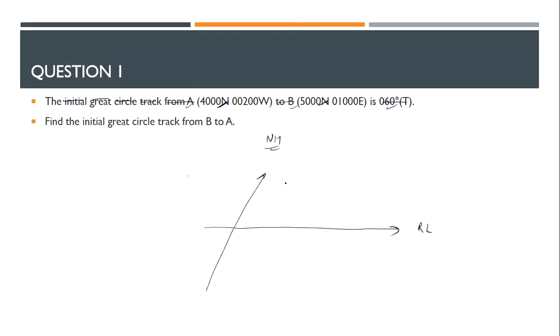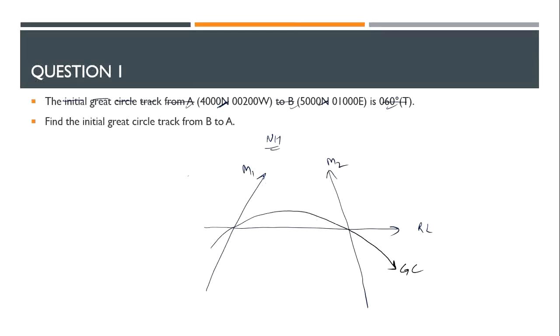Then I'll draw my meridians because meridians converge to the pole and we're talking about the Northern Hemisphere. This is meridian number 1, meridian number 2. After this, the next step is to draw my great circle track. This is my great circle track. Why? I'll explain. What are we doing? We are going from left to right.